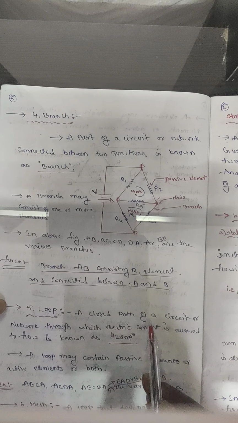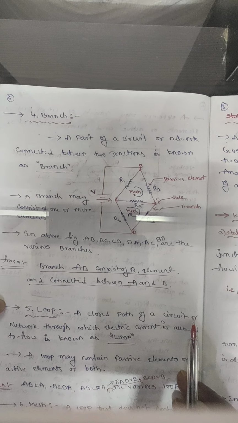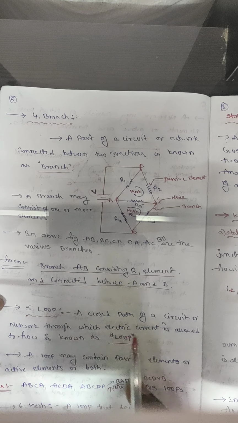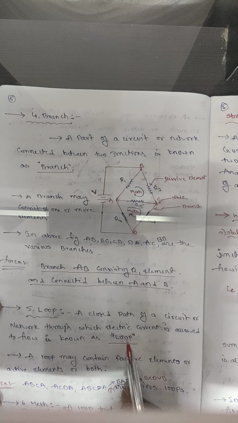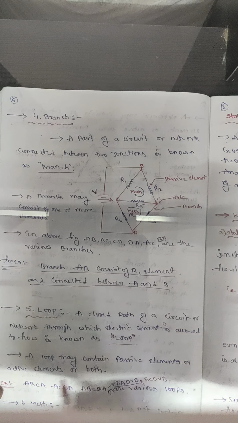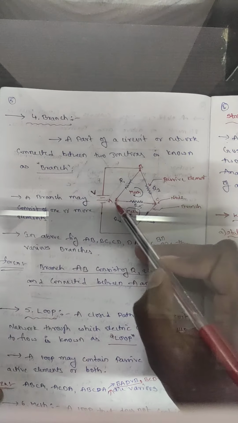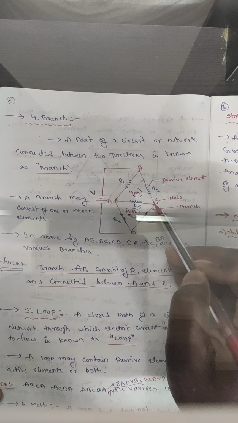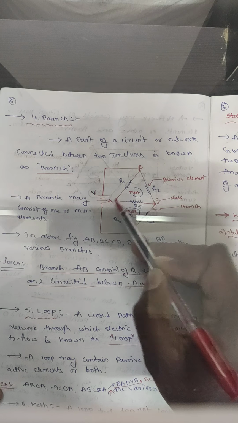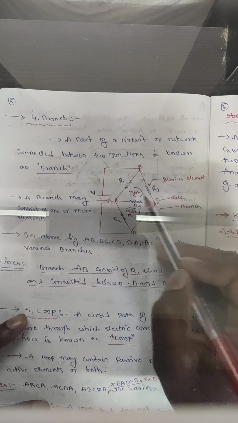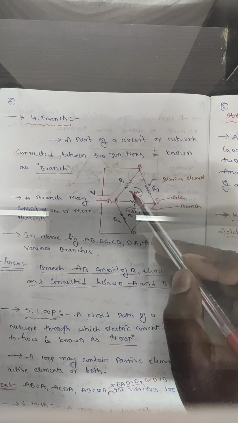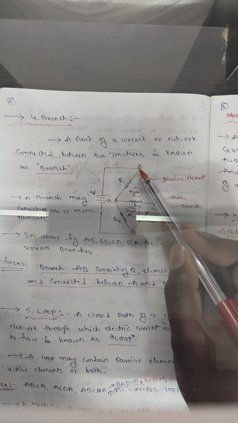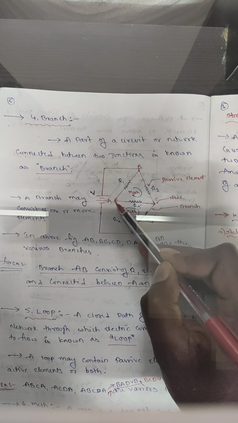A closed path of a circuit through which electric current flows is known as a loop. Here, what is a loop? A, B, C, A is one loop. Next, A, C, D, A is one more loop. A, B, C, D, A is one more loop.